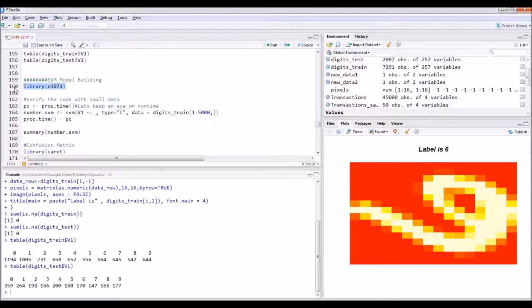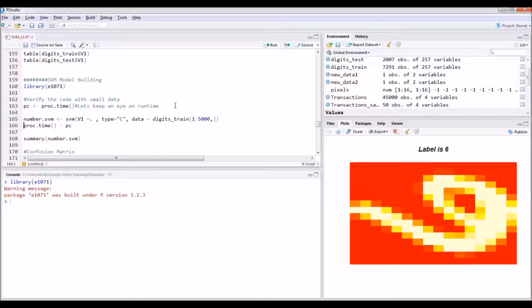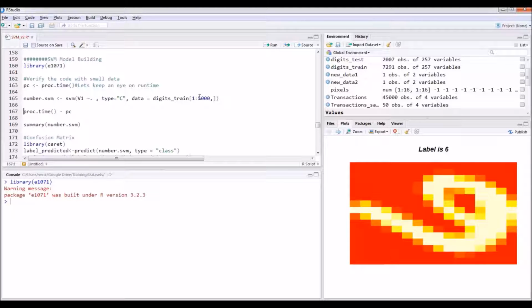Now it's simple. We need the e1071 library to build an SVM. e1071 has many more functions, and we are going to use svm out of that. I have just attached the e1071 library. We will keep an eye on the time, how much time SVM takes. SVM is quite fast, and we will try to use the first 5000 digits. In fact, we will use the complete data set itself for training.